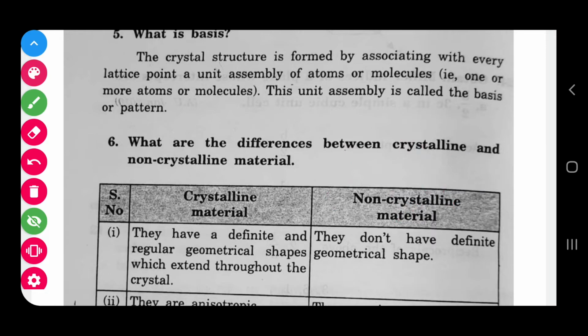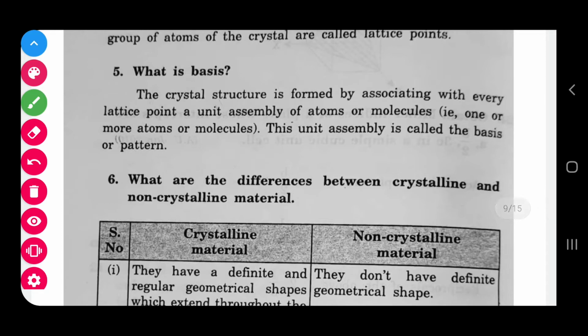What do you mean by basis? Basis is associating with every lattice point a unit assembly of atoms or molecules, and this unit assembly is called a basis or pattern. So basis is nothing but an atom group, one or two atoms.